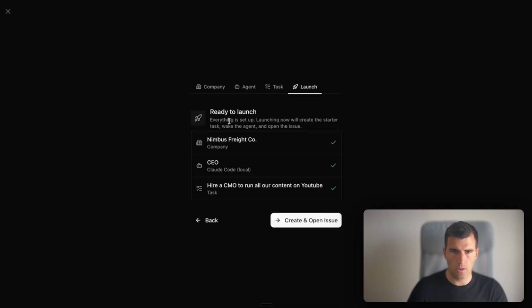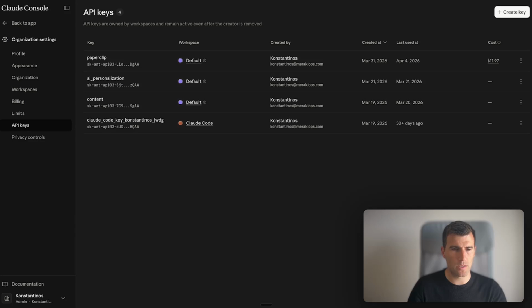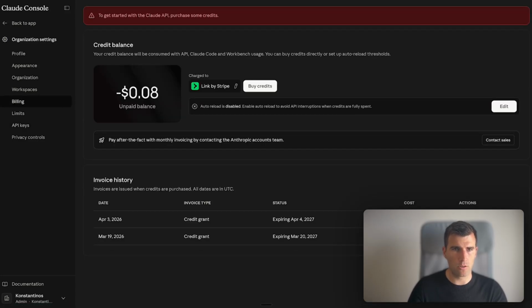And here we have ready to launch, everything is set up. We have Nimbus Freight, company, CEO, hire CMO. This is the first task that we have. And we're gonna create an open issue. Now here, one thing real quick that we have to look at is we have to have the Claude API, and we're gonna get some tokens for Claude. So you go to platform.claude.com/settings. Here you can get some credits. So we're gonna get some credits real quick.